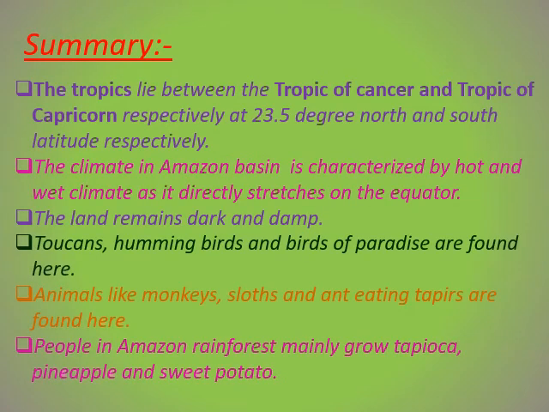Now let us quickly summarize what we have studied in our today's class. First, we studied the location of the tropical region. So the tropics lies between the Tropic of Cancer and Tropic of Capricorn, respectively at 23.5 degree north and south. Then the climate over here is hot and wet, and the land in this area usually remains dark and damp. And the birds that are found in this region are toucans, hummingbirds, and the bird of paradise. The animals that are found over here are monkeys, sloths, and the ant-eating tapirs. And the people in Amazon rainforest mainly grow tapioca, pineapple, and sweet potato.